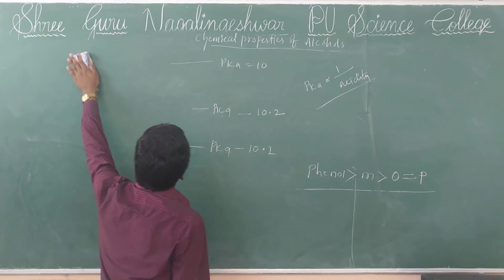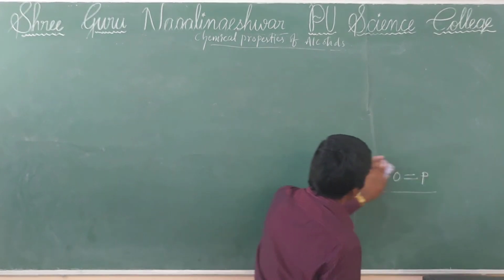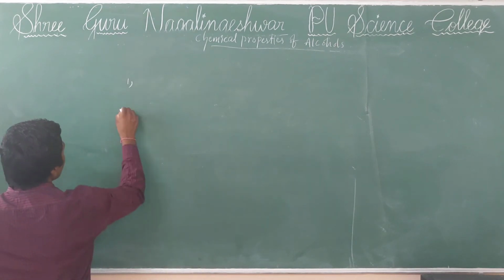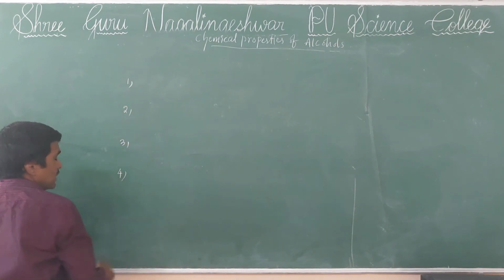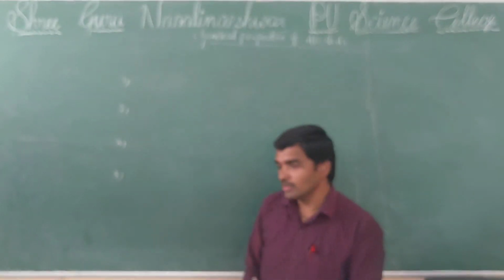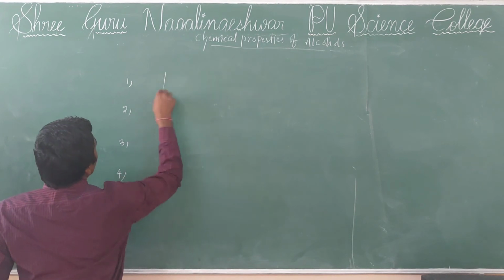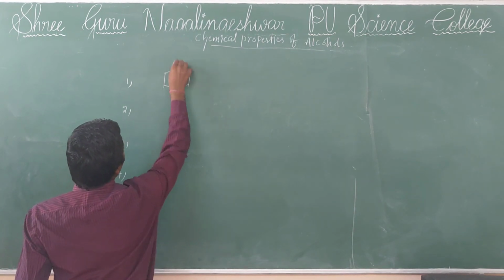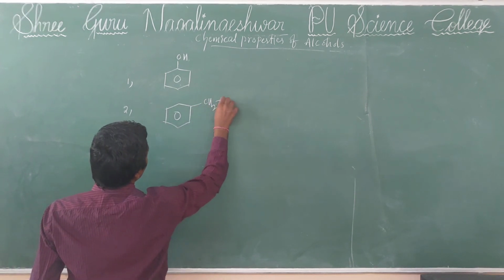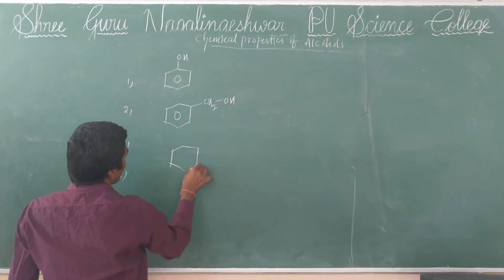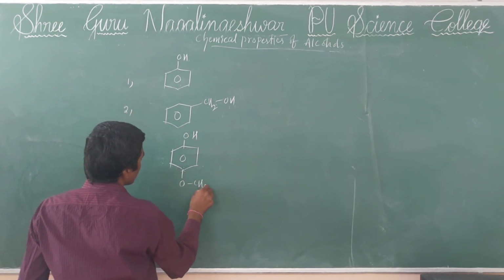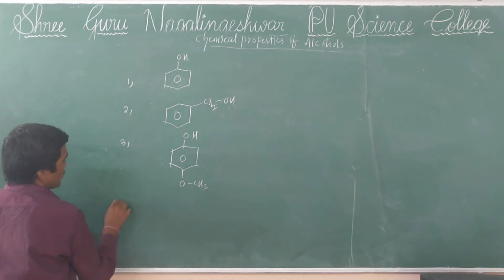Finally, one last question I want to raise here. Again I am taking 4 compounds. Which of the following has more acidic character? First one is phenol. Second is benzyl alcohol. Third is 4-methoxy phenol.